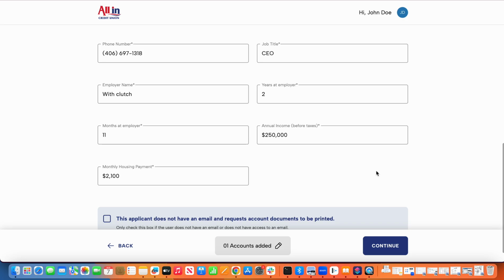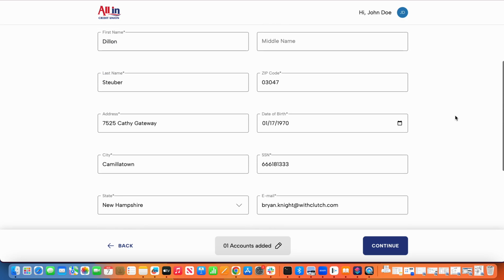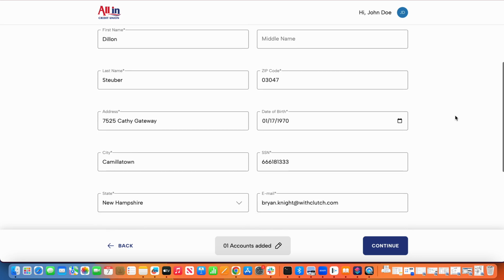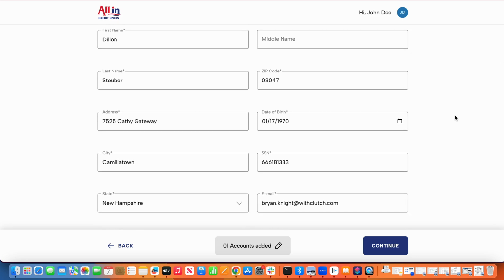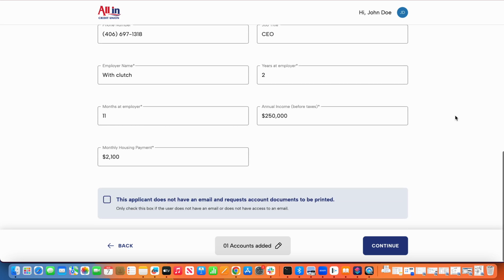Now, with that being said, we don't require the cell phone pre-fill lookup. Again, all of these fields can be manually entered if the member so chooses, or if the MSR so chooses to do so. Or if the member just doesn't have access to their mobile device, or let's say it's a member that doesn't have access to their email, you do have the ability, towards the bottom of the screen, to indicate as such, which would allow you to facilitate the process end-to-end within our experience without the need to engage with the member via their device. Now, our preferred method, which is what I'm going to show you, does require that.